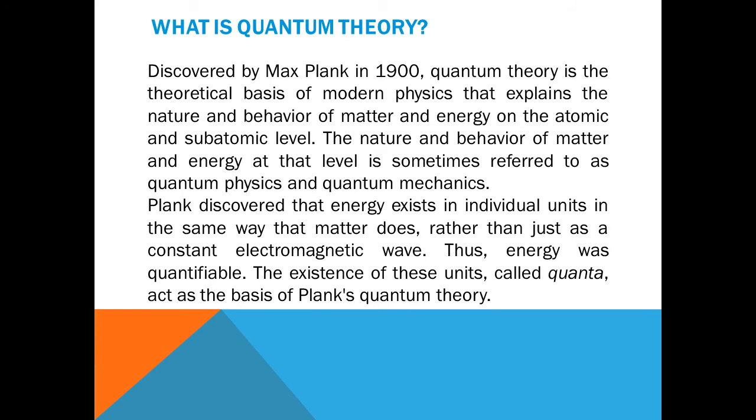What is quantum theory? Discovered by Max Planck in 1900, quantum theory is the theoretical basis of modern physics that explains the nature and behavior of matter and energy on the atomic and subatomic level. The nature and behavior of matter and energy at that level is sometimes referred to as quantum physics and quantum mechanics. Planck discovered that energy exists in individual units in the same way that matter does, rather than just as a constant electromagnetic wave. Thus, energy was quantifiable. The existence of these units, called quanta, acts as the basis of Planck's quantum theory.